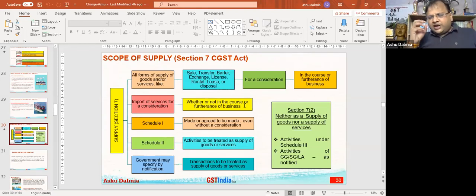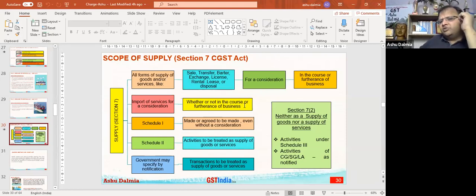So I am just recapitulating Section 7. In detail, we will be covering it in a separate session. Number 1, for certain transactions to be a supply, principally, there should be consideration and it should be done in the course or furtherance of the business. Exceptions are there. The first exception is if I'm doing import of services for consideration, even if it is not for the purpose of my business or furtherance of business, it will be called supply.